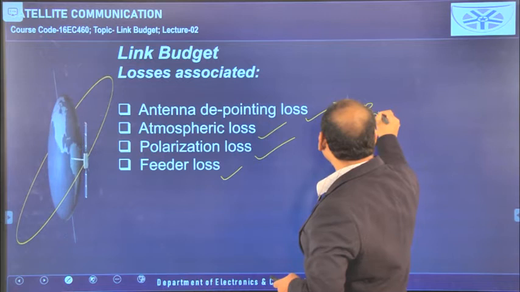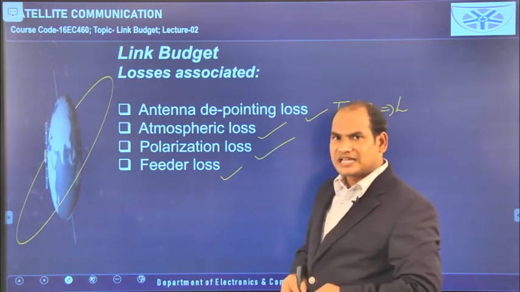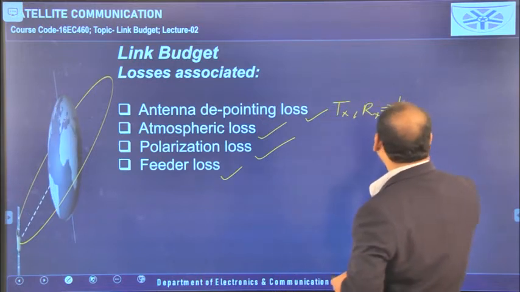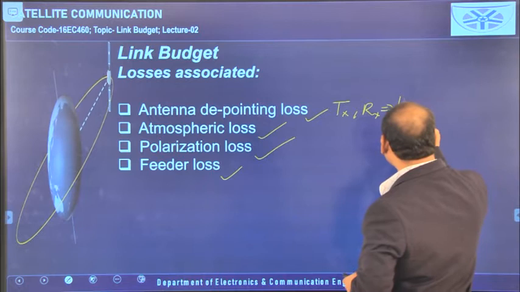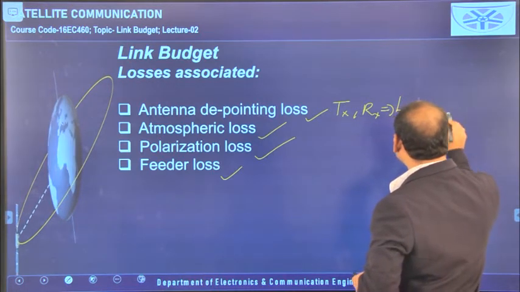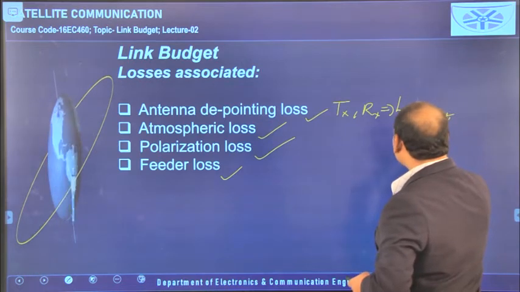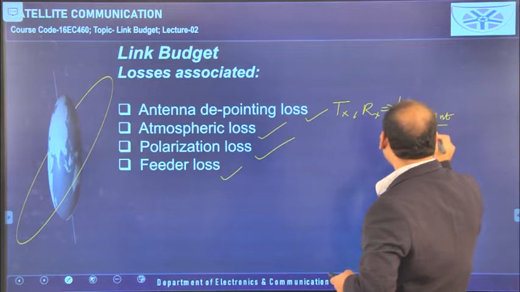If due to improper orientation of the transmitting antenna there is a loss, then we can say the loss is on the transmitter side and that loss is depointing loss. So I am representing it like this: the suffix T represents the transmitter level, and the loss is depointing loss.